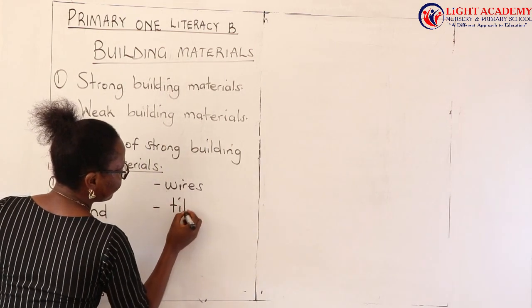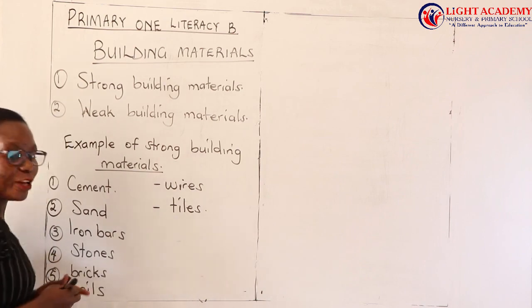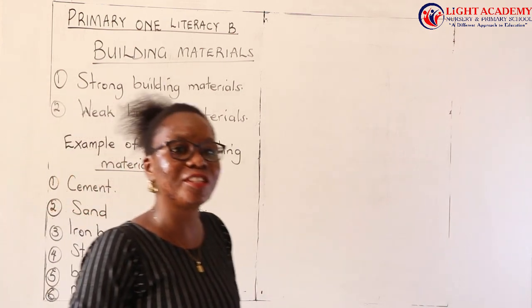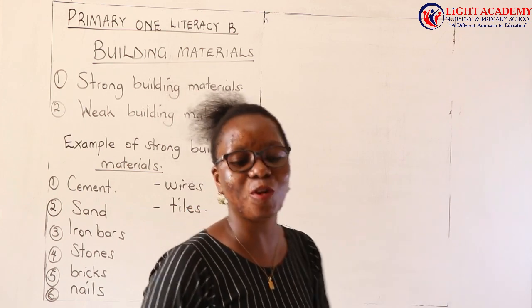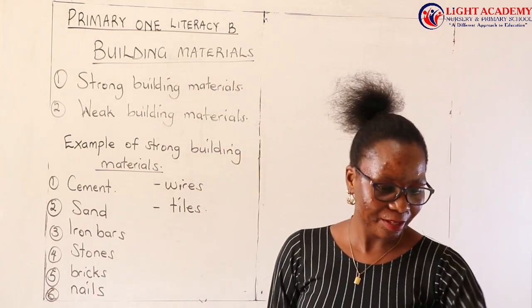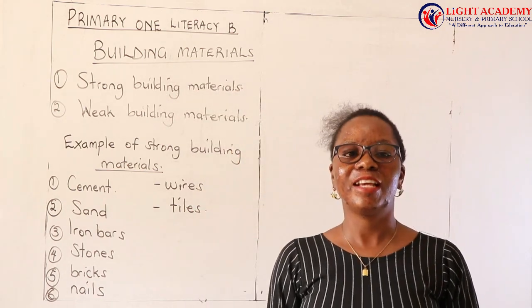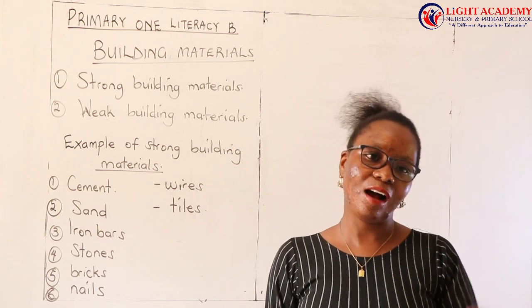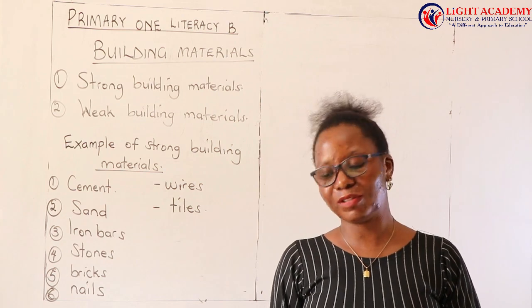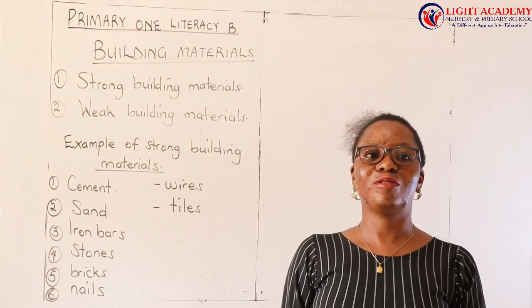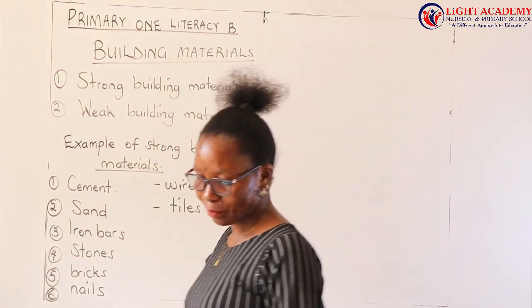We have tiles. When your house is floored down, you put tiles in your house, it will be a permanent house. Even if strong wind comes, that house will stay in position. Why? Because it is built with strong building materials.